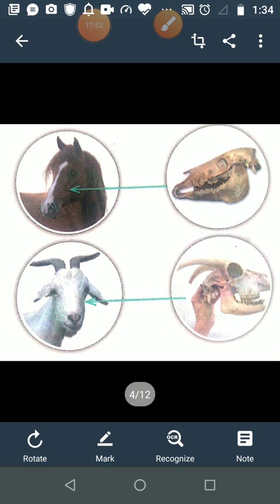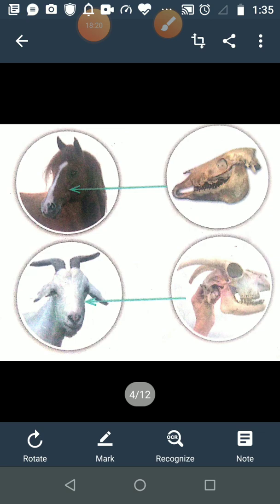And what type of teeth are in the back? Their back teeth help them to chew the food well, and their back teeth are very strong. Their front teeth are flat and broad to bite the leaves and grass, and their strong back teeth help them to chew the food well. Is it clear?